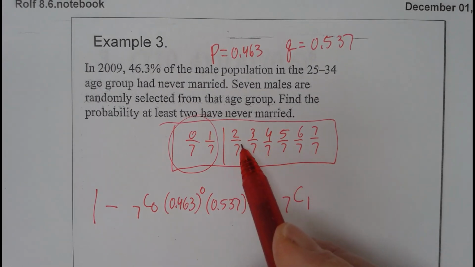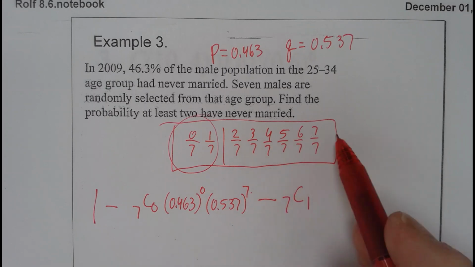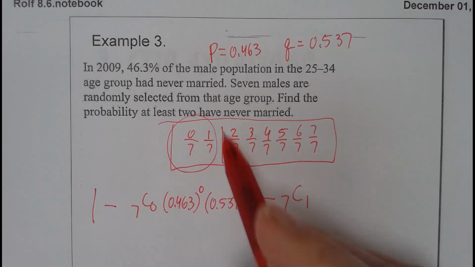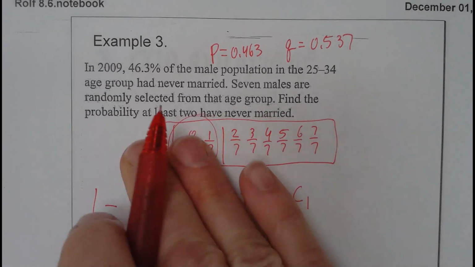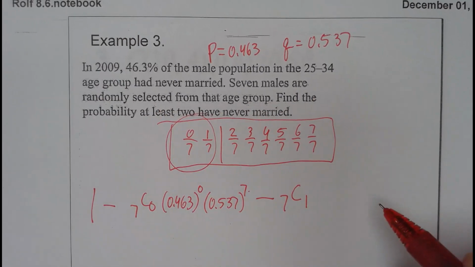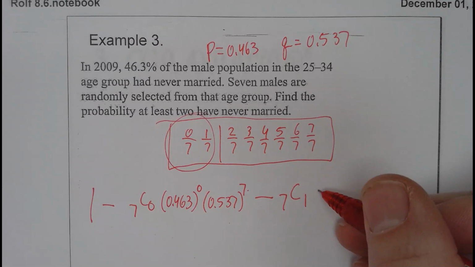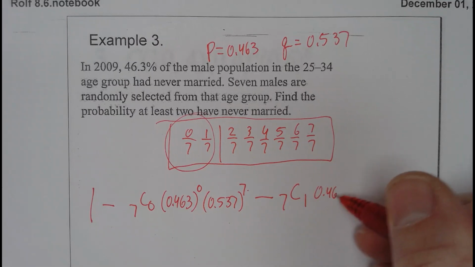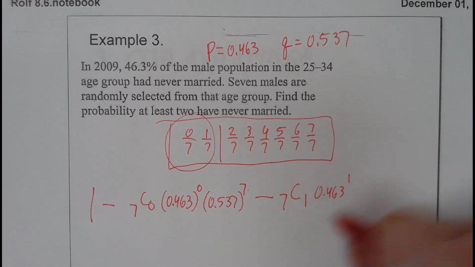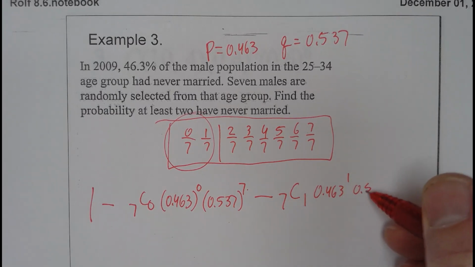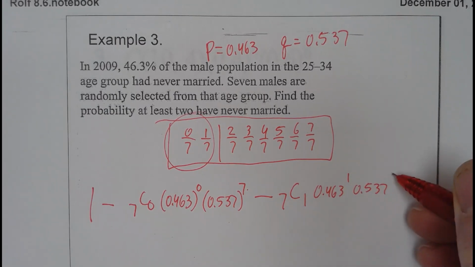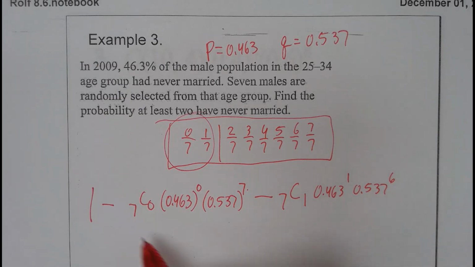At least 2 means 2 out of 7, 3 out of 7, 4, etc. So we want to subtract off these 2 from 1, right? Because this part plus that part would be a whole 100%. And then 0.463 to the first power, matchy, and 0.537 to the 6th power. So we have to do 1 minus these 2 decimals.